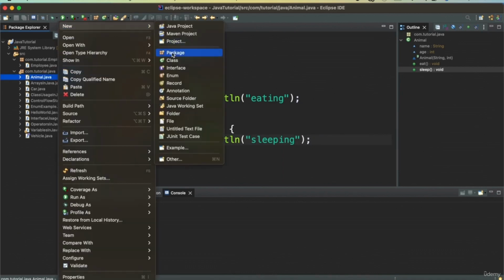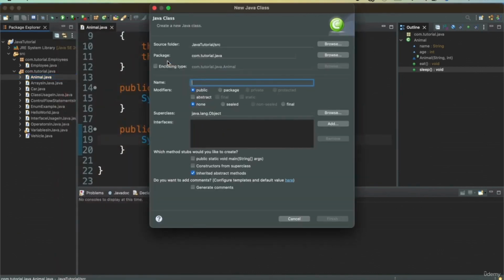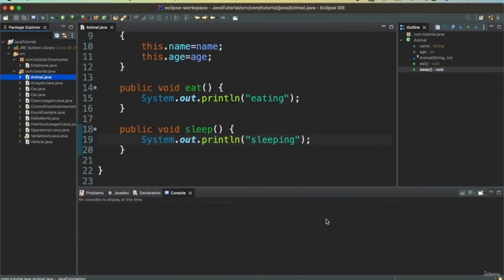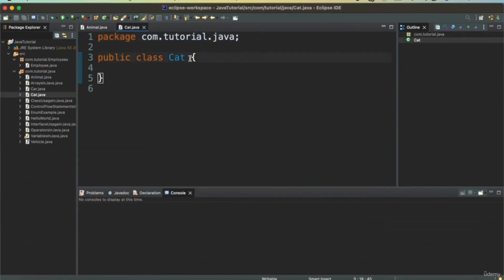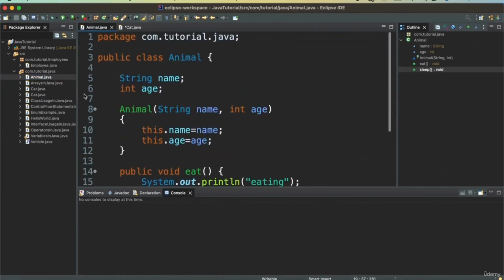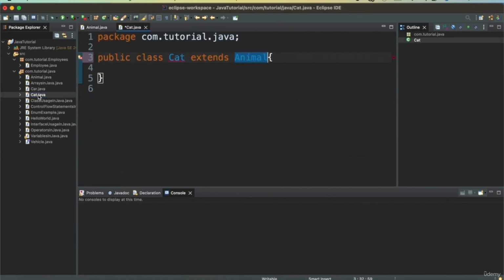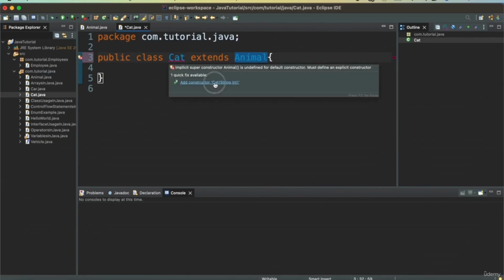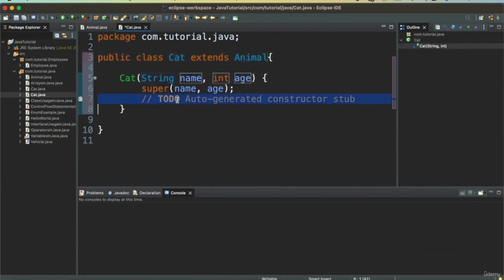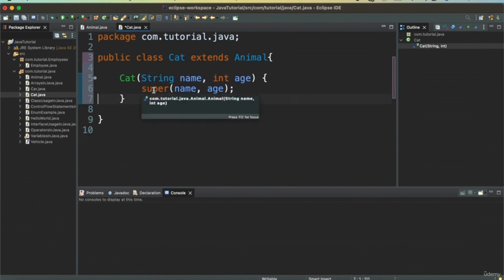Now let's define one more class, which is Cat. So this Cat class, in order to implement inheritance, will say extends Animal class. Now, since the Animal class has a constructor in here, the Cat class will also need to have the constructor. So I'll add the same constructor, and it will call the super class constructor. So the super keyword here calls the super class constructor.